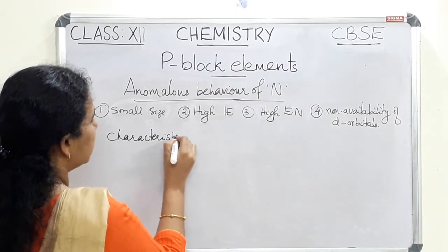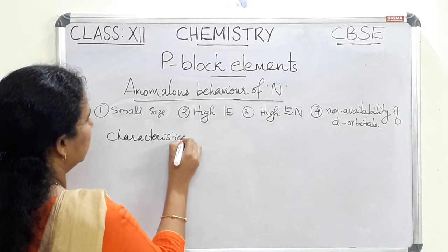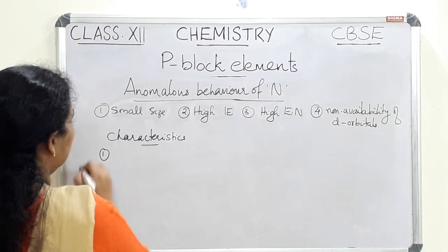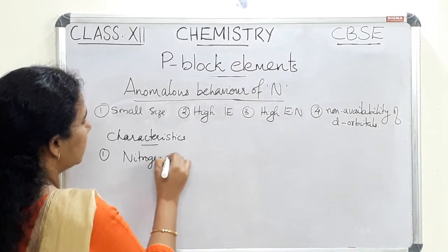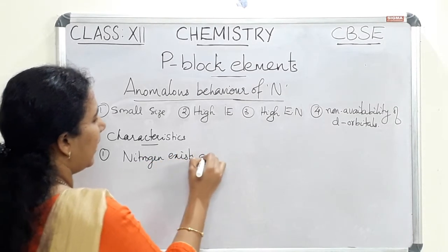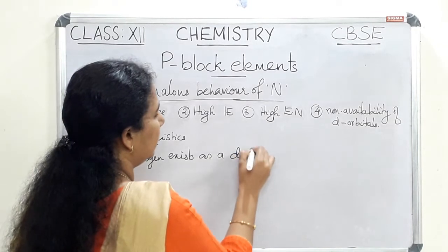Nitrogen. So let us see one by one. First one is nitrogen exists as a diatomic molecule. Nitrogen exists as a diatomic molecule.